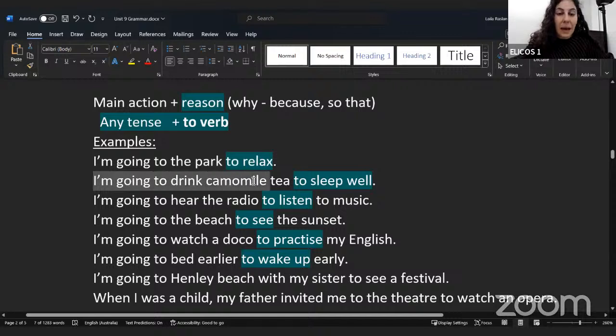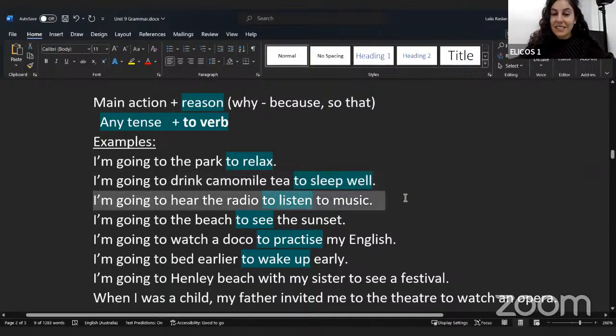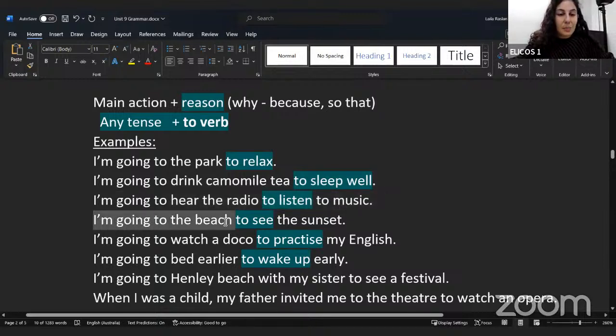I'm going to drink chamomile tea to sleep well. I'm going to hear the radio to listen to music. I'm going to the beach to see the sunset. I'm going to watch a documentary to practice my English. I'm going to bed earlier to wake up early.